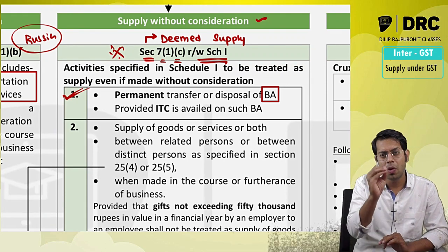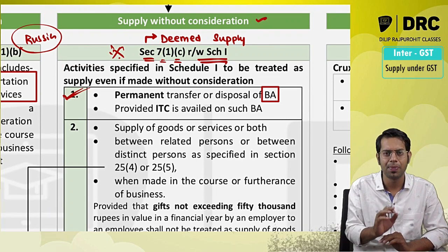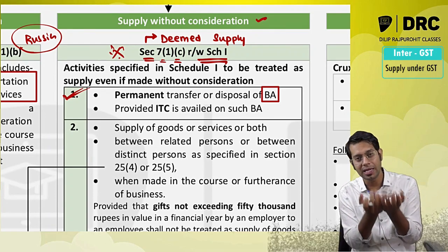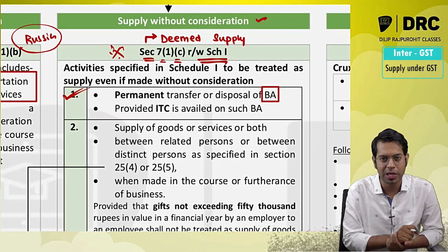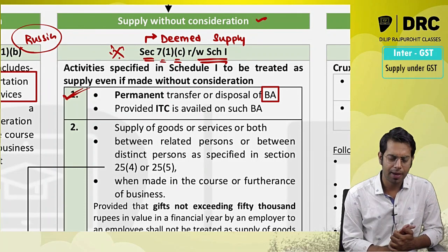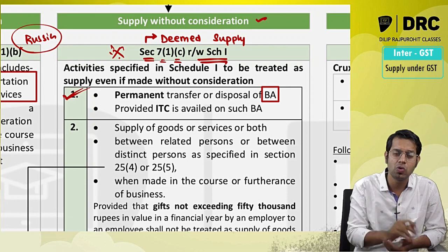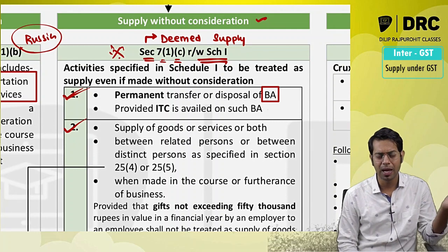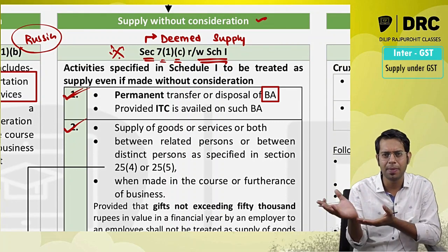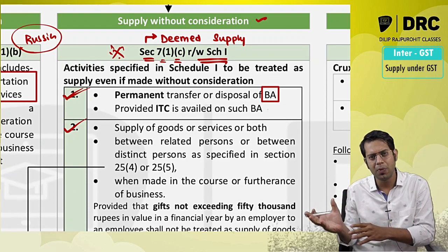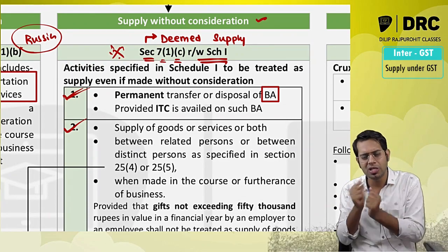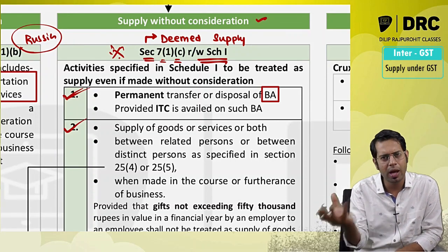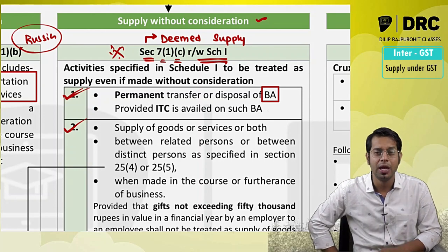So if you are permanently transferring any business asset or permanently disposing of any business asset on which you had taken input tax credit at the time of purchase, now even if that permanent transfer or disposal is without consideration, it will be treated as supply. For example, I had some computers in my firm. So these computers I gave to a government school right next to me. At the time of purchase of these computers, I had taken input tax credit. Now I thought let me shift to the laptops, etc. So I gave all these 5 computers which I had to a government school. Now is this a supply, sir?